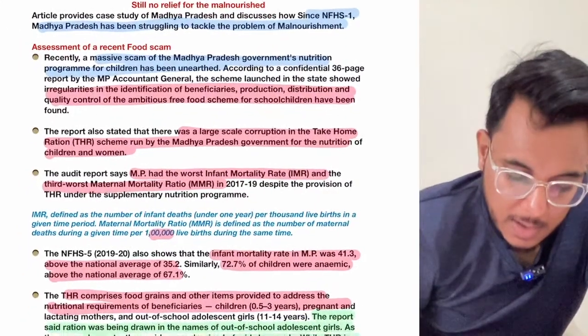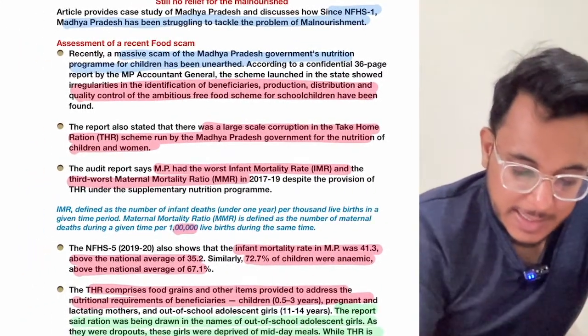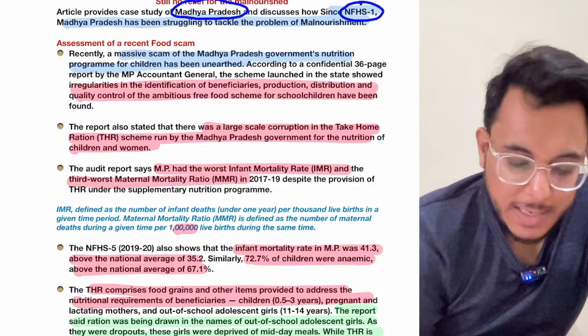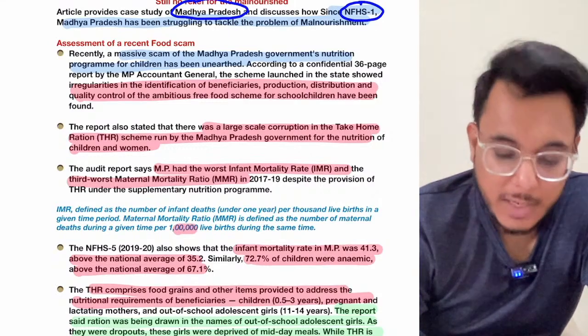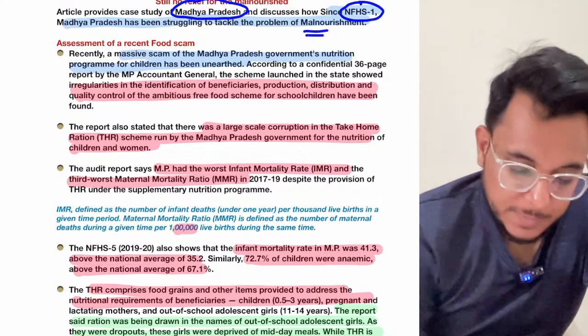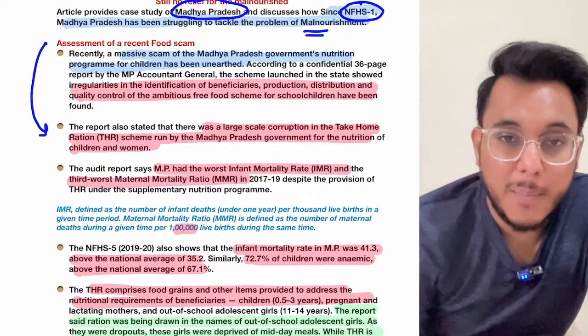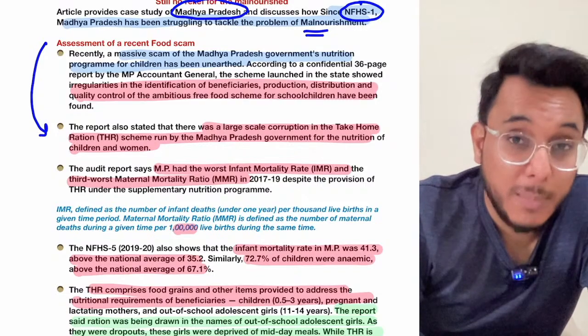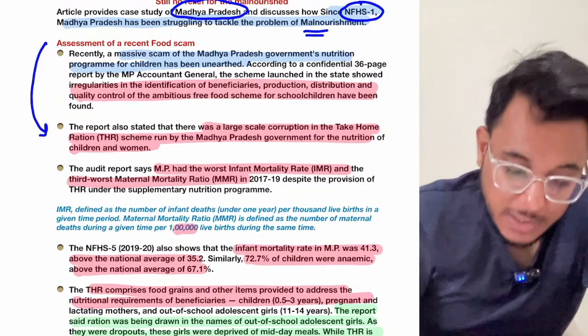Now basically the article says that Madhya Pradesh, since the launch of National Family Health Survey 1, is struggling to tackle the problem of malnourishment. Now the malnourishment has been very big here, and that malnourishment is not because food is not available, but because of the corruption that has been there.